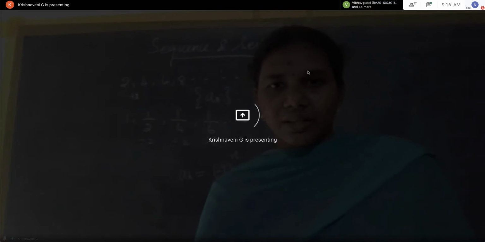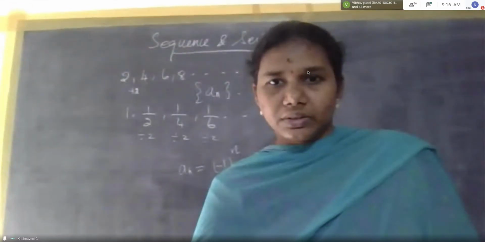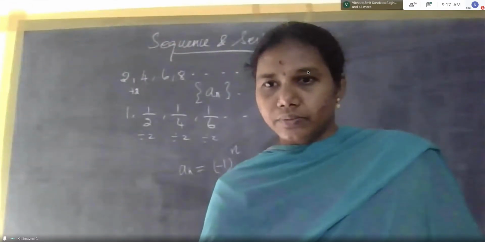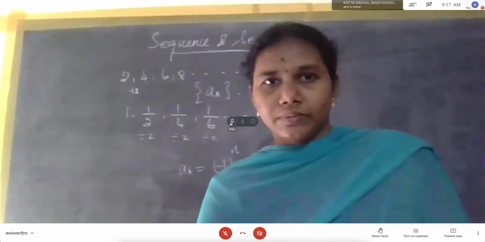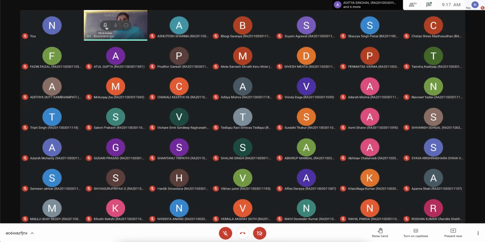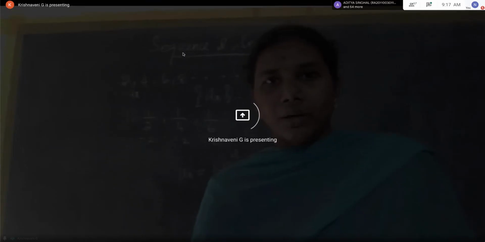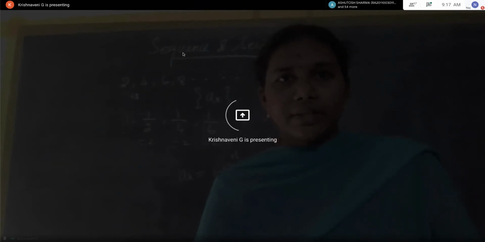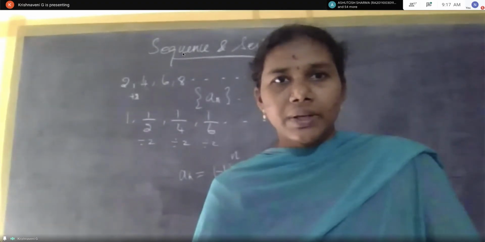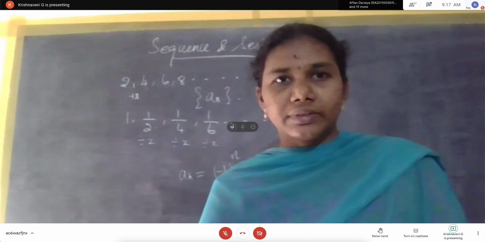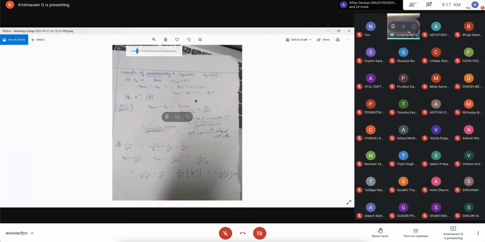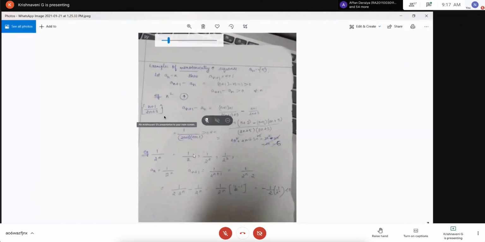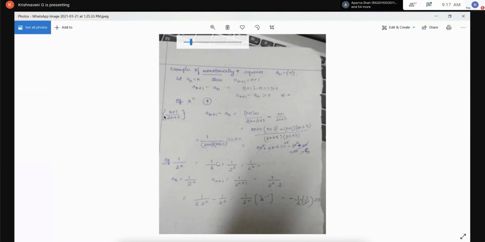Monotonically increasing sequence is nothing but a n plus 1 minus a n. In case you have 1, 3, 6, 9. Here what is a n plus 1?